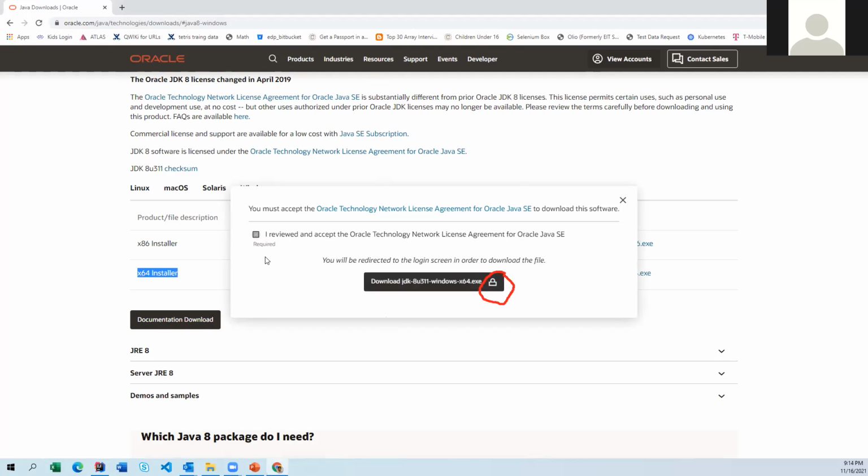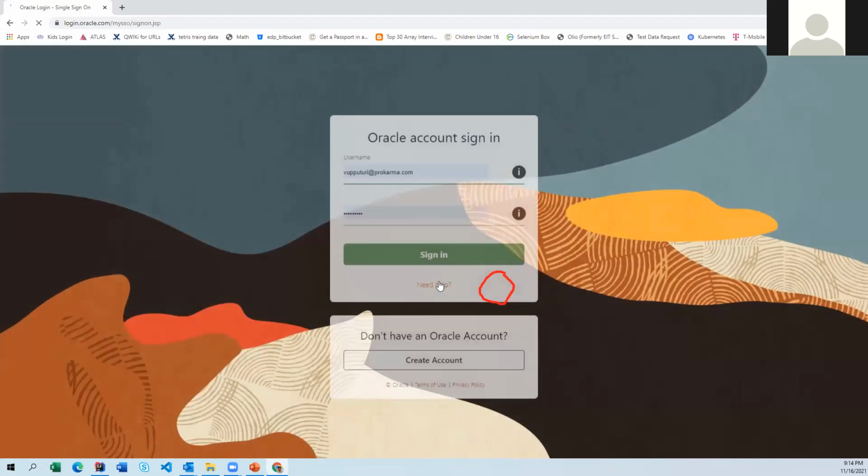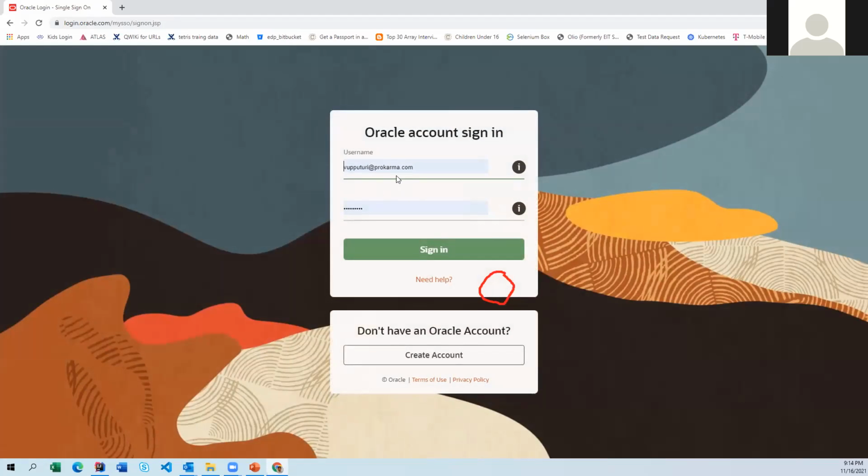Okay, so you can just select this one. Now it is enabled. If you don't select it, it is definitely not going to allow you to download. So you can just click this one and then click download. When I click download, I think I already have an account. It is going to download for me, since I created it with my company account. This company has business accounts, and they give me access for that.